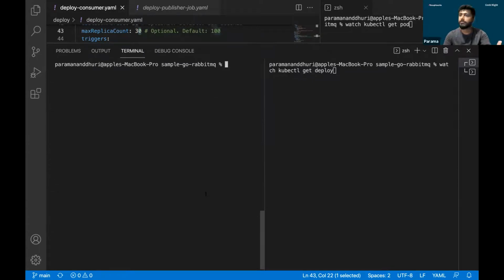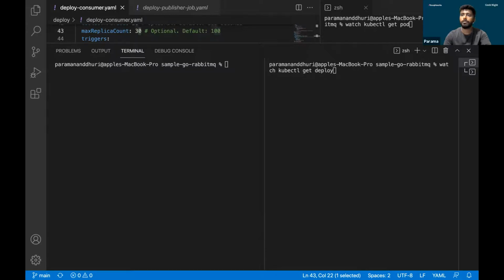Right now we are done with the prerequisites. First is the installation of the Kubernetes cluster using Minikube. Second is the installation of KDA using Helm charts. Then we'll proceed to the actual implementation of our use case, where we'll require a RabbitMQ server.